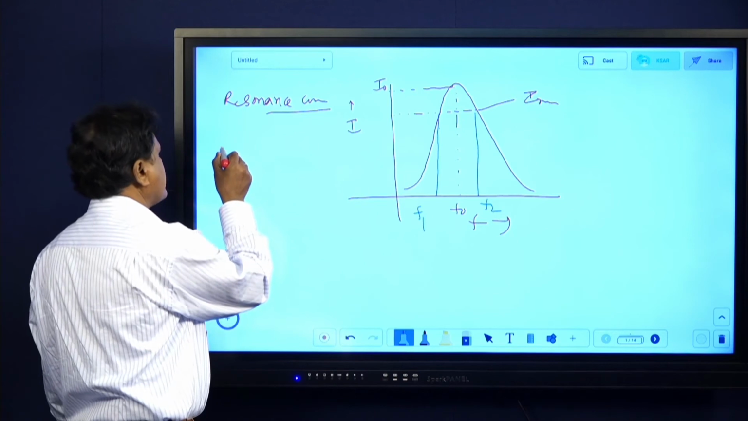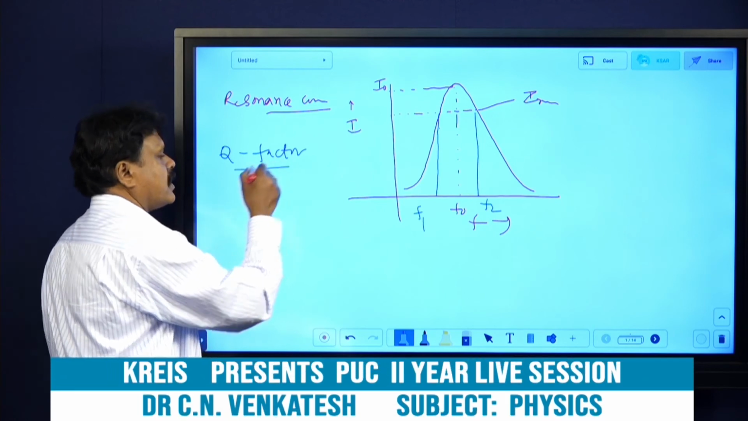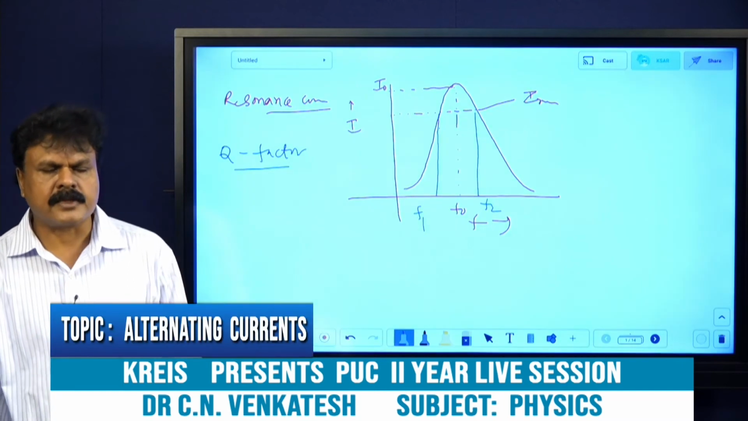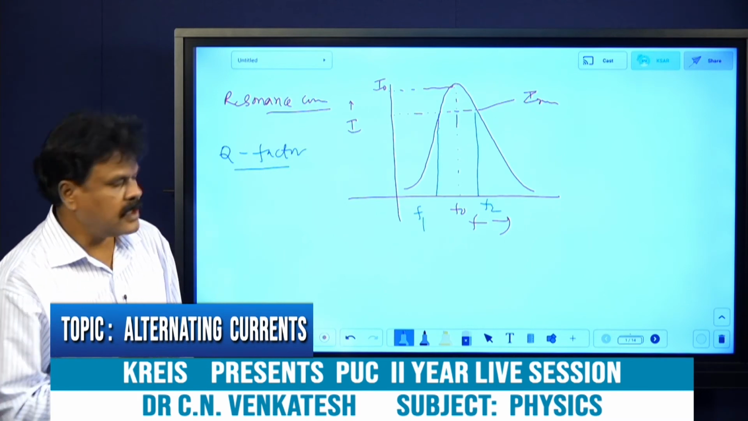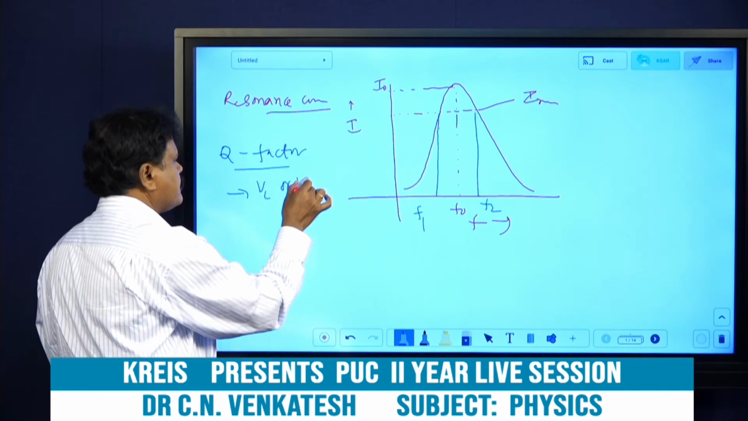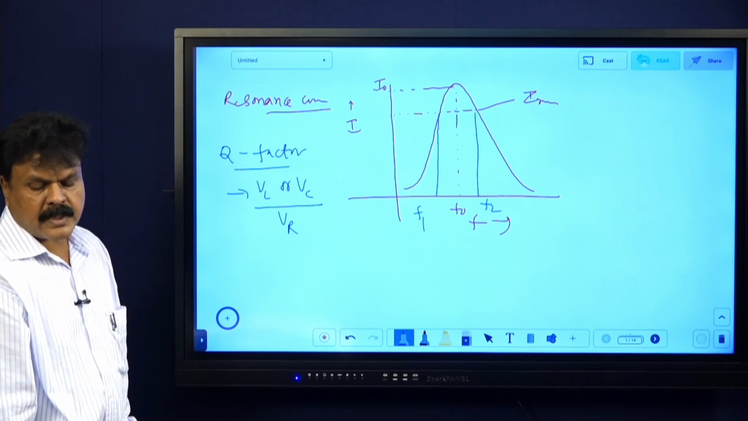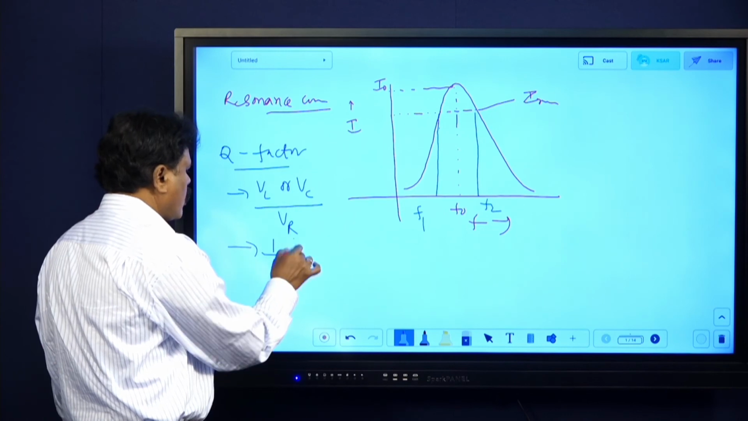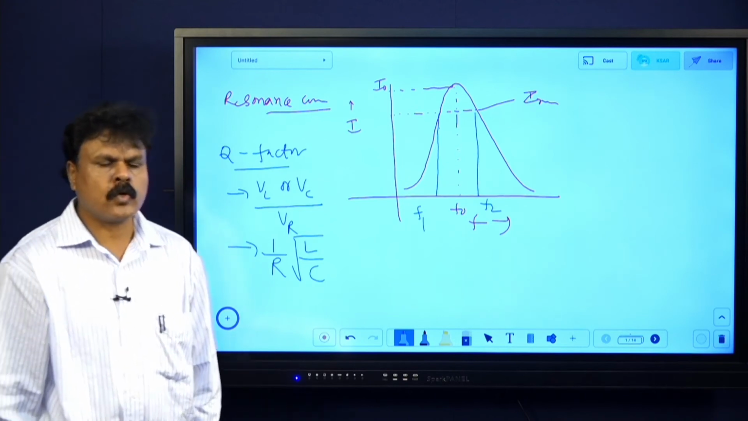What do you mean by sharpness? That is called Q factor, quality factor. For this I will just give the formula, note it down. The Q factor definition is just that it is a measure of sharpness of resonance. Okay. That quality factor is given by VL or VC divided by VR. One more formula, 1 by R root L by C, that is also Q factor.